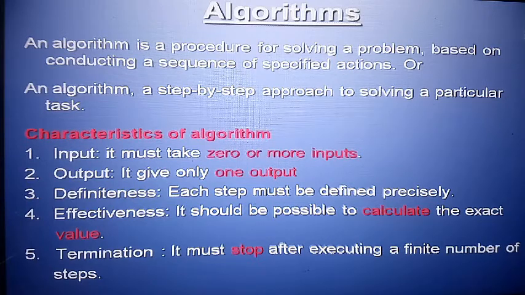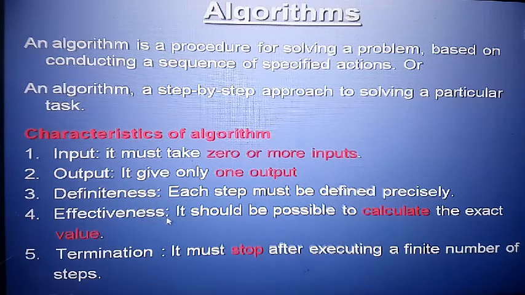Here I will discuss the characteristics of an algorithm, one by one. Number one, input. It must take 0 or more inputs, so at least 0, and then more inputs we can insert. Output: it gives only one output, and output means result. Definiteness: each step must be defined precisely, which means every step is compulsory.